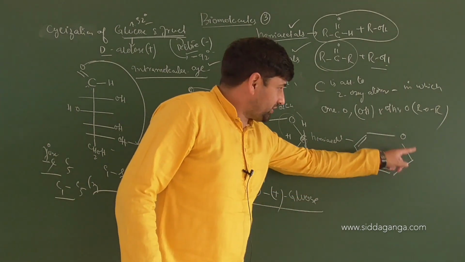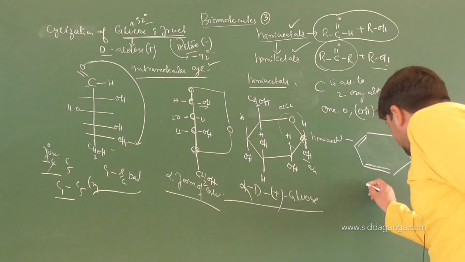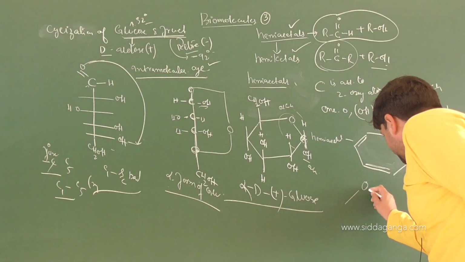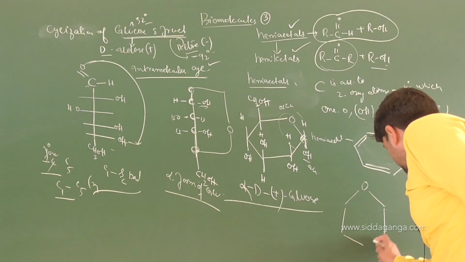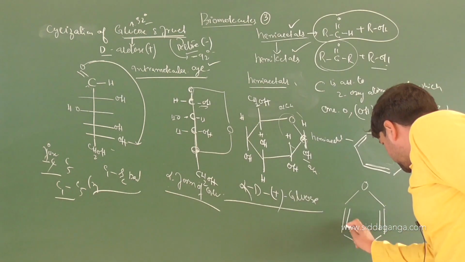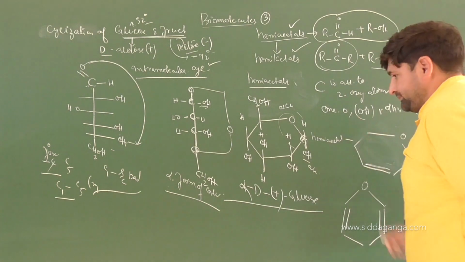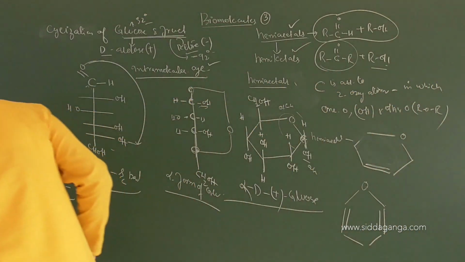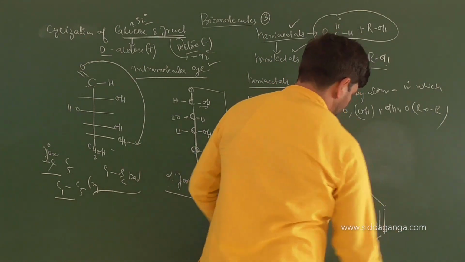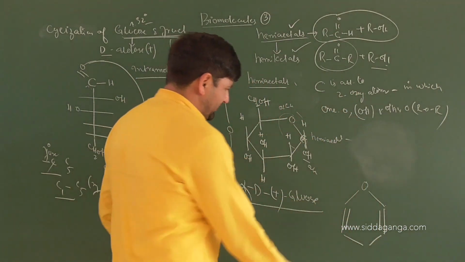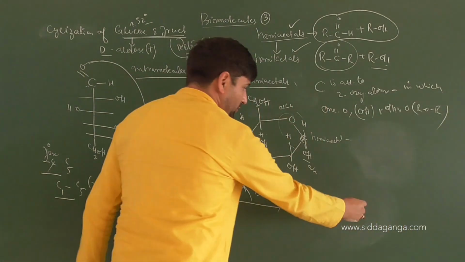Including oxygen, the total members are how many? 6. Don't get confused with this. It's like this. Oxygen. So you have oxygen here. So it matches with the furan structure. Okay, this is furan.